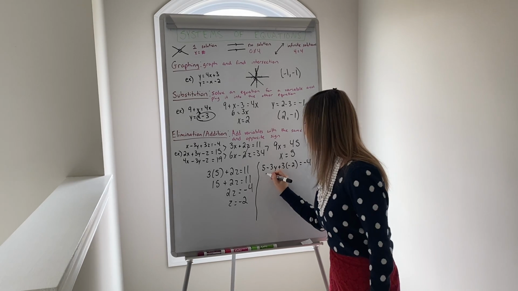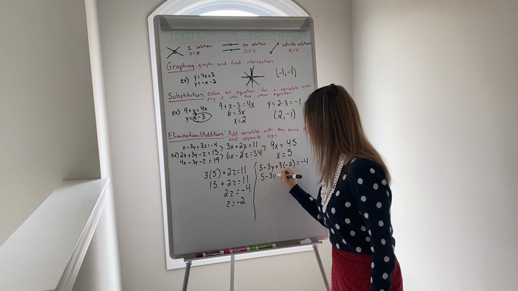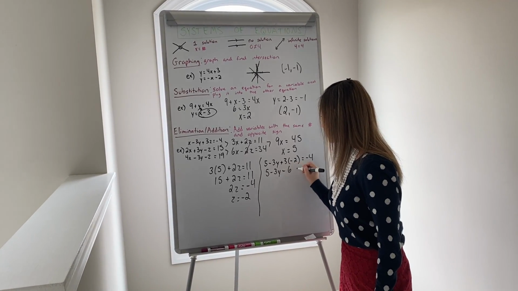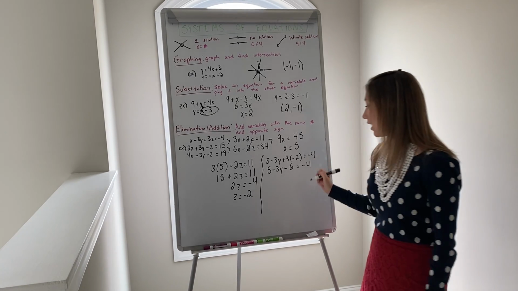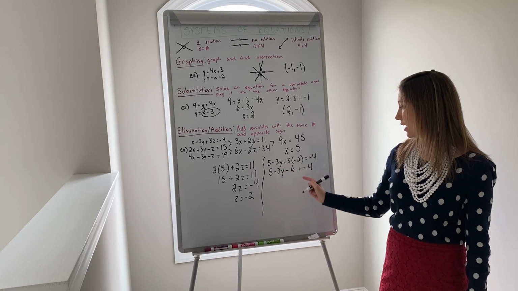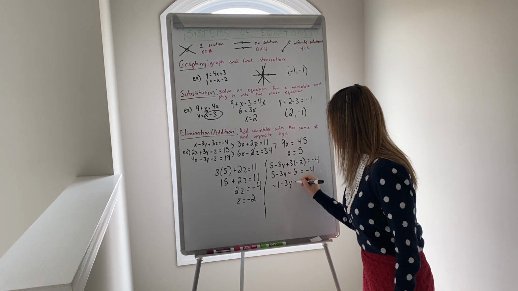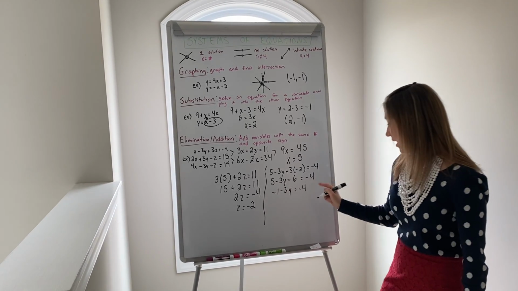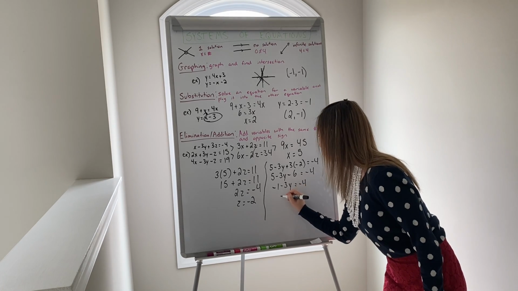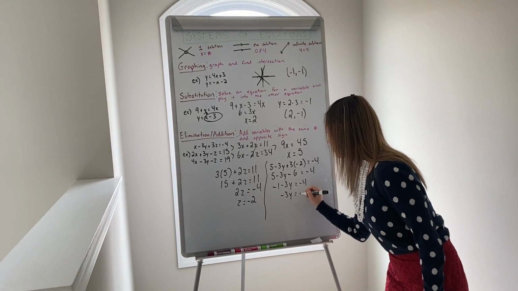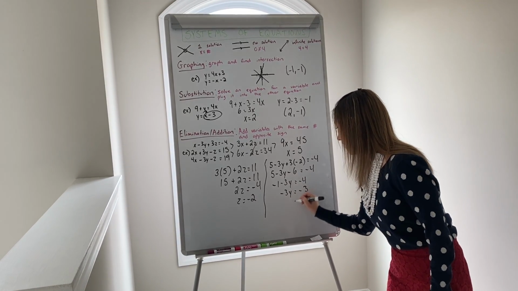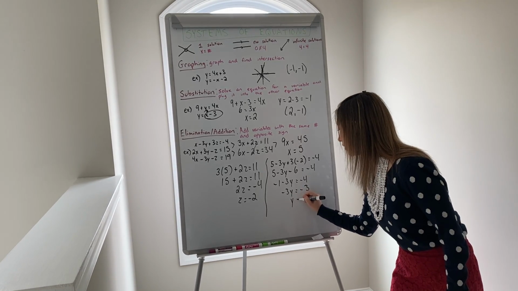This would be 5 minus 3y minus 6 equals negative 4. I can combine my like terms on this side, so that would be negative 1 minus 3y equals negative 4. If I add 1 to both sides, negative 3y equals negative 3. Then if I divide by negative 3, y equals 1.